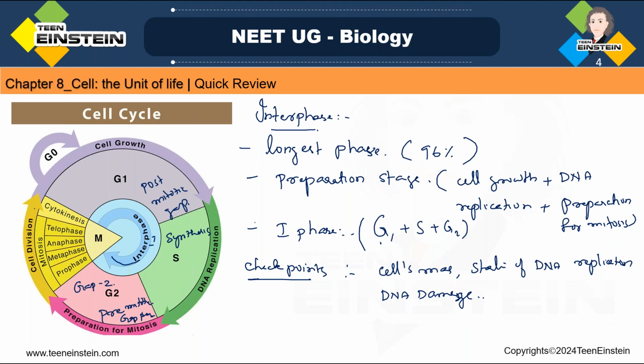If everything is satisfactory, then only it will move to the next stage. Otherwise, the cell cycle process will get stopped there. Clear?